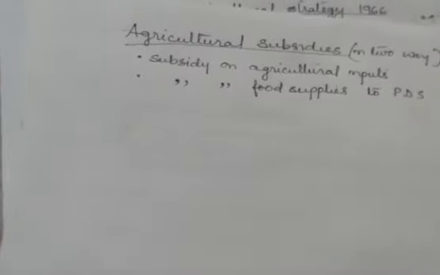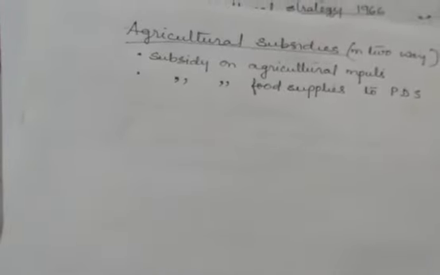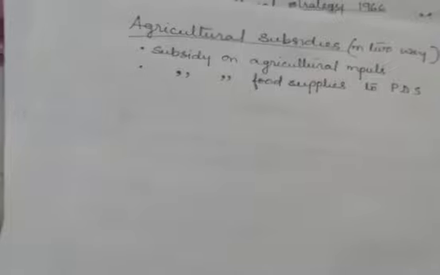That means the government used to procure food, that is wheat, rice, etc., from the farmers at a fixed price. The price was fixed in such a way that it was above the market price, and that was taken to the PDS. So the subsidy was given in two forms.